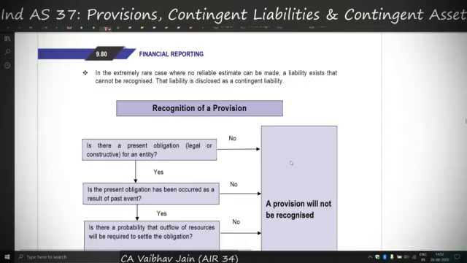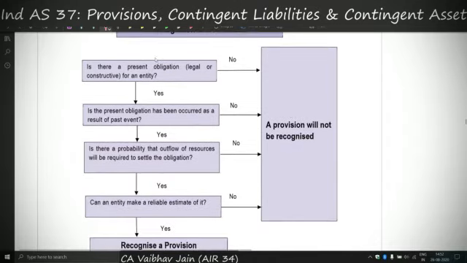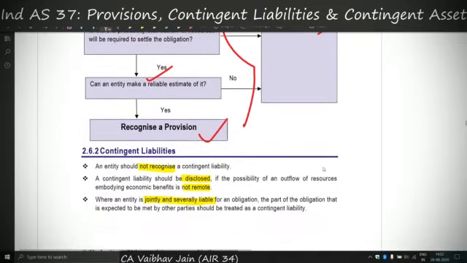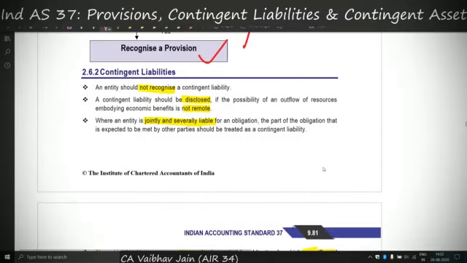So up till now we have covered the topic of provision, and this is summarizing the recognition of provision. There should be a present obligation, there should be a past event, outflow of resources, and a reliable estimate to recognize a provision. If any of these is not available, we will not recognize a provision in that case. So you can take a break here. We'll resume with contingent liabilities.